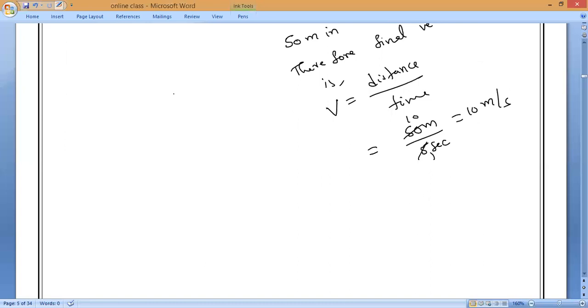Anybody can tell me? So we know that the initial velocity is 0 meter per second, and the final velocity is 10 meter per second. Now, what is the total time the force is applied? Force is applied for 10 seconds. Understand? So you might be asking me the question here, sir, why can't I take 5 seconds here? Is your mind asking or not? Why are we taking 10 seconds?